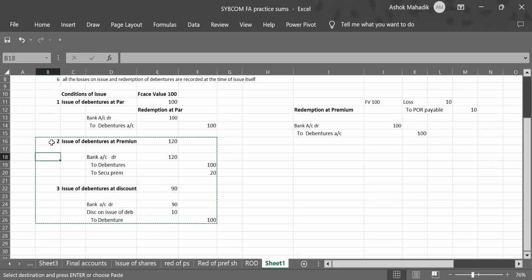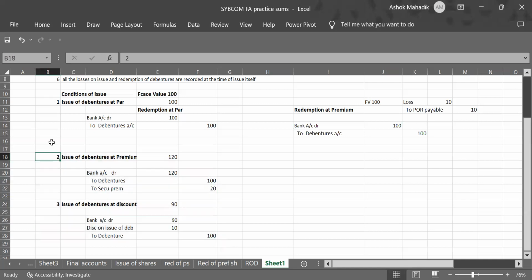This chapter is important because if you want to learn the redemption of debentures in a shorter time, then you should know this chapter very well.